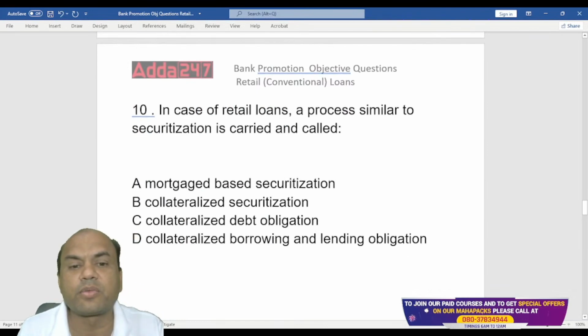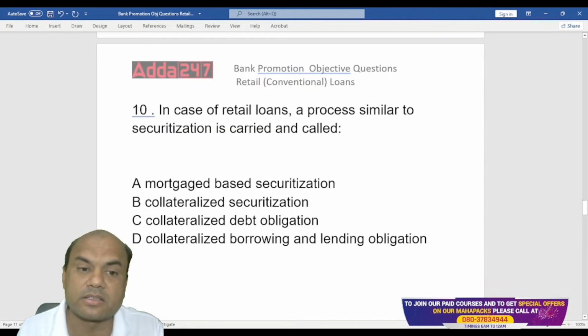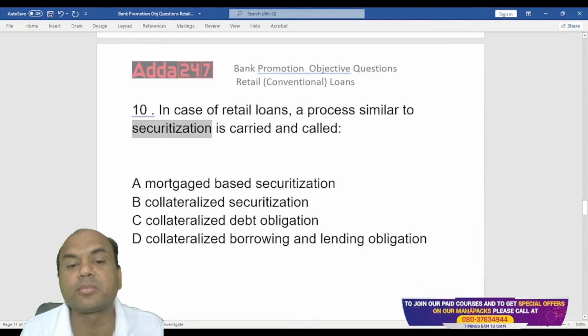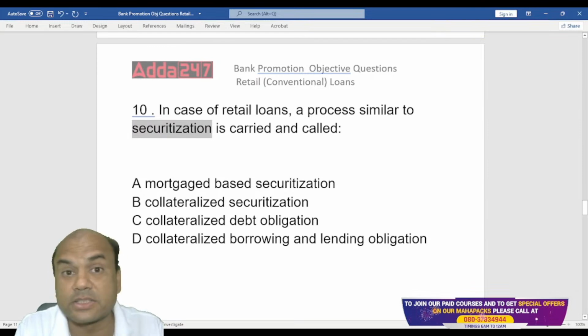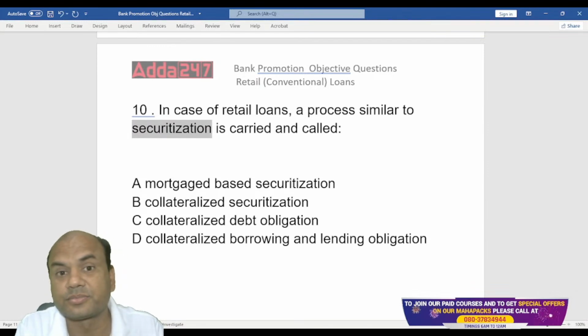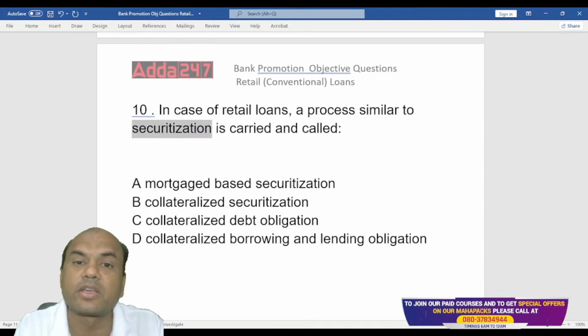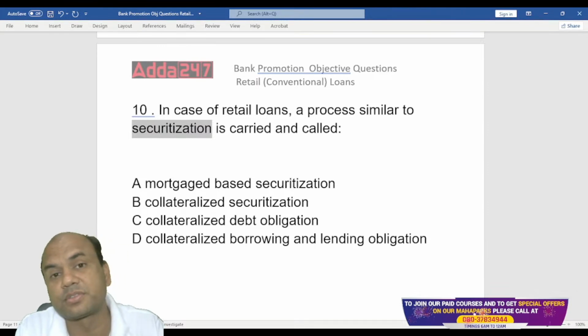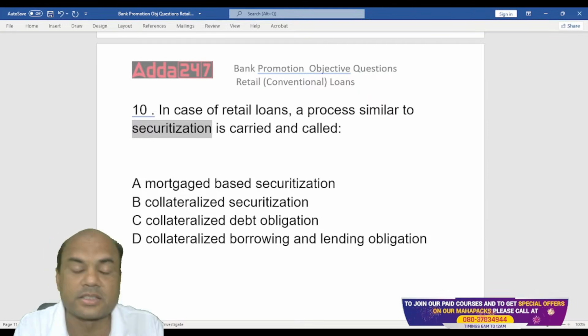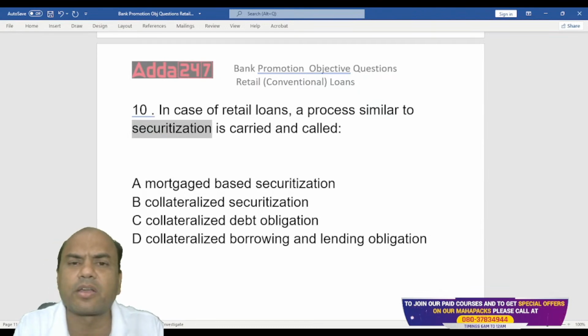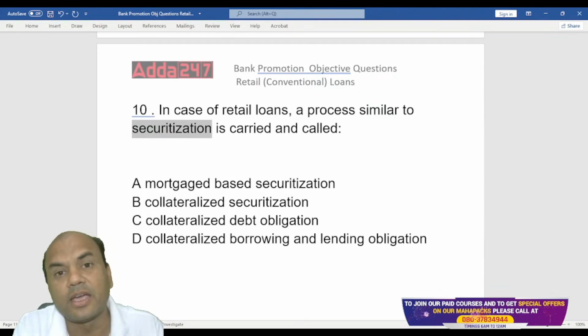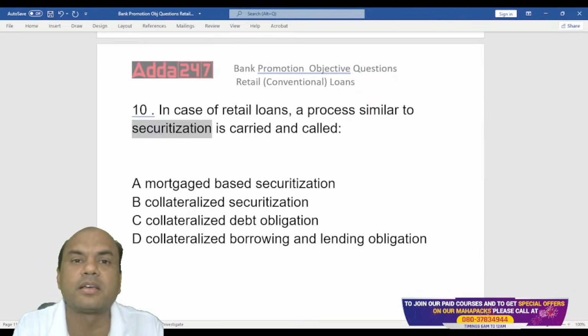Next one. In case of retail loans, a process similar to securitization is carried out. Now, what is securitization? Securitization is a part of your retail loans, remember this. Securitization is actually selling the loans. Here, securitization is applicable to both standard assets as well as NPAs. Mainly securitization is done in standard assets and reconstruction is done in NPAs. So securitization, what happens?